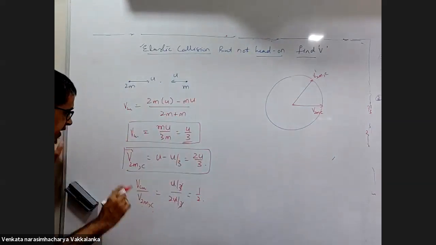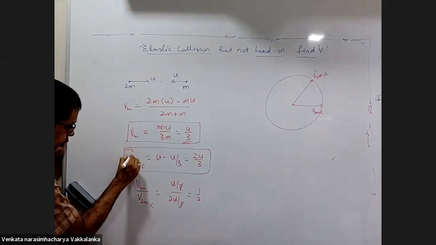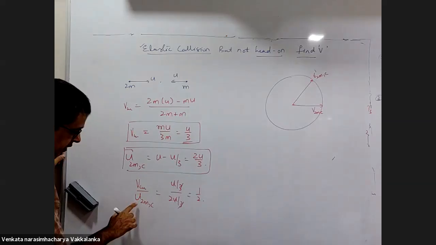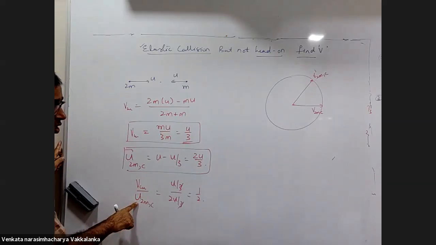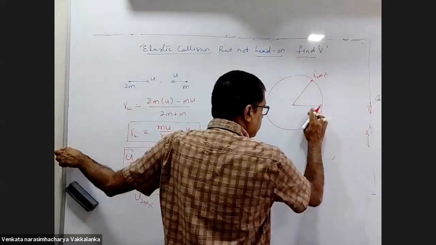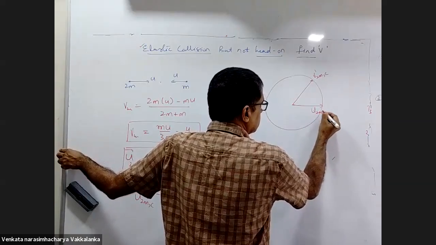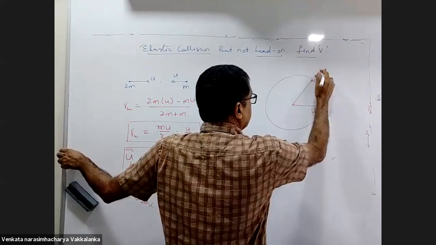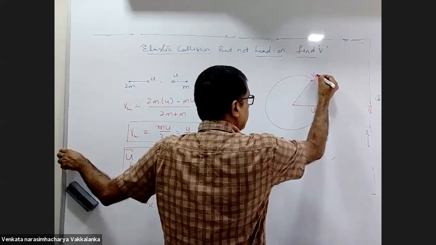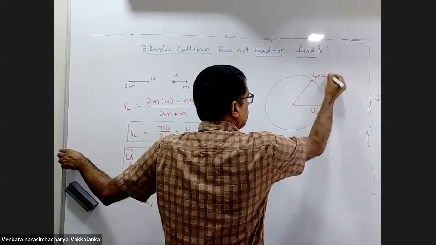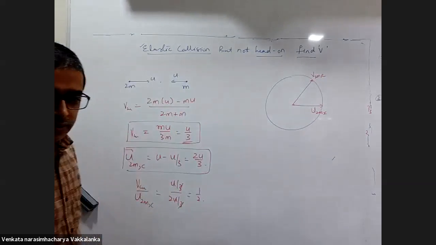Or if you have a confusion, do one thing, call this U. Initial velocity of 2m with respect to center of mass. Final velocity of 2m with respect to center of mass.